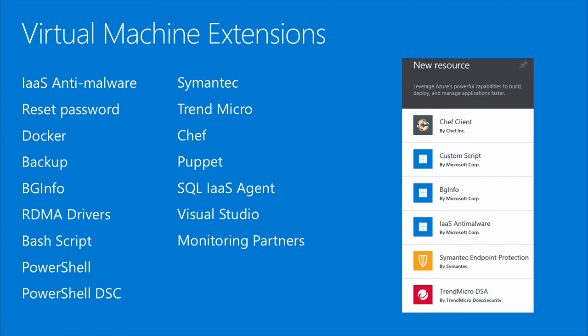And one of the capabilities is virtual machine extensions. Virtual machine extensions are essentially extensibility endpoints that you can call during deployment or after a virtual machine is deployed. You can call it as part of an orchestrated automation, or you can just do it during the portal, which I'm going to show you here in just a minute.